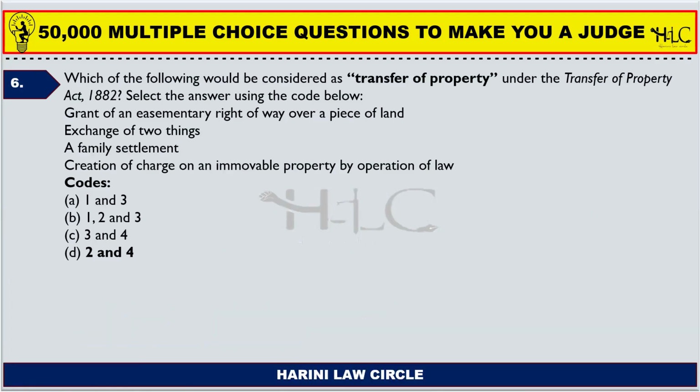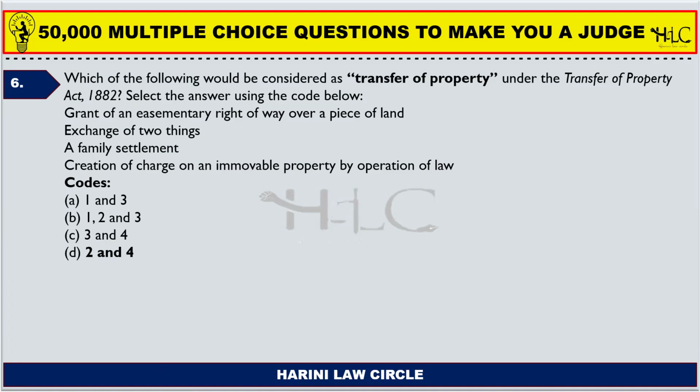Sixth question. Which of the following would be considered as transfer of property under the Transfer of Property Act 1882? Select the answer using the code below. Grant of an easementary right of way over a piece of land. Exchange of two things, a family settlement, creation of charge on an immovable property by operation of law. So, granting easementary right of way over a piece of land.